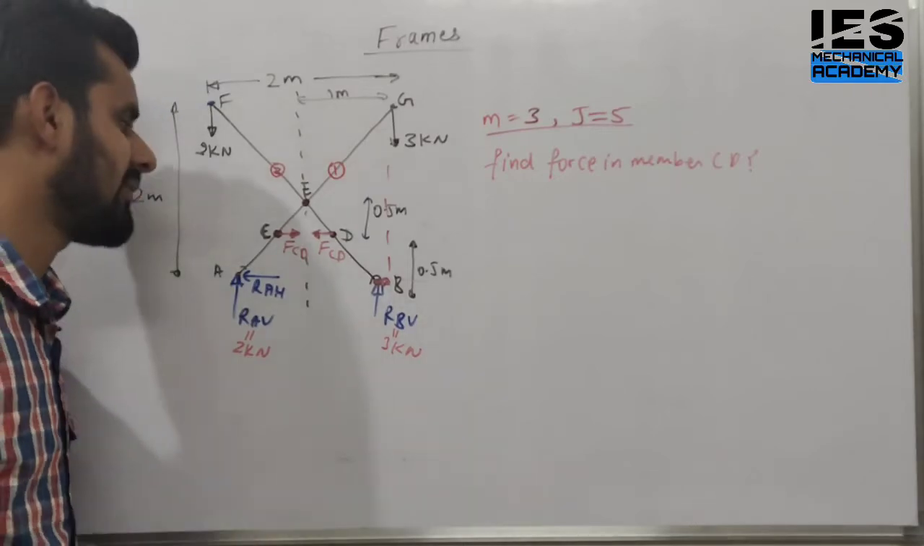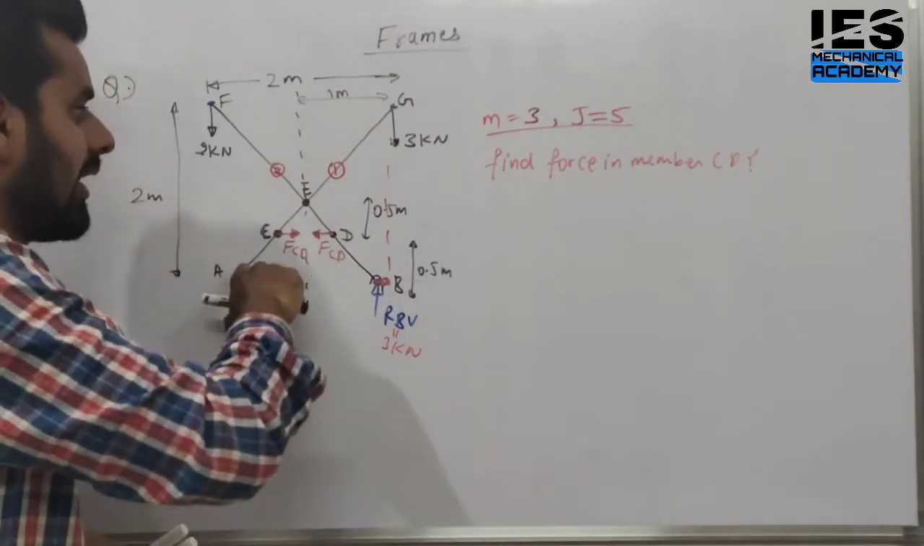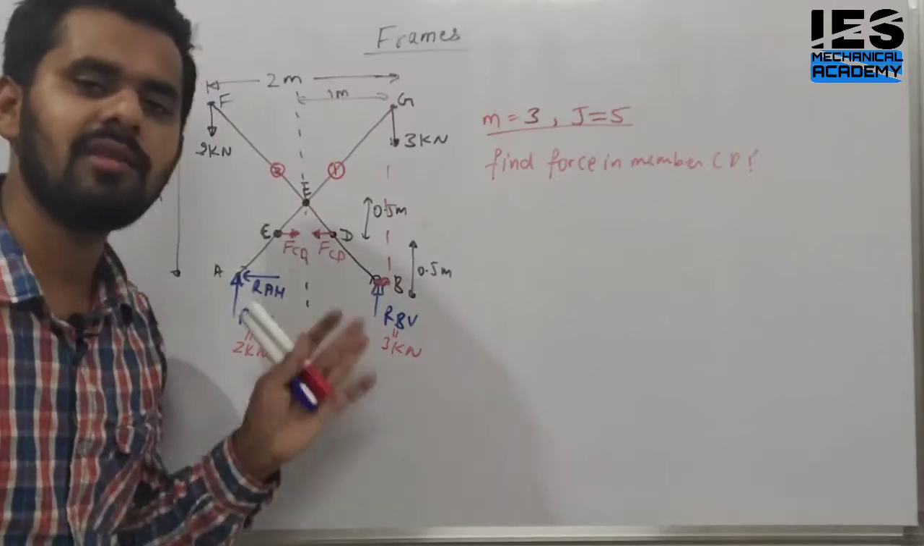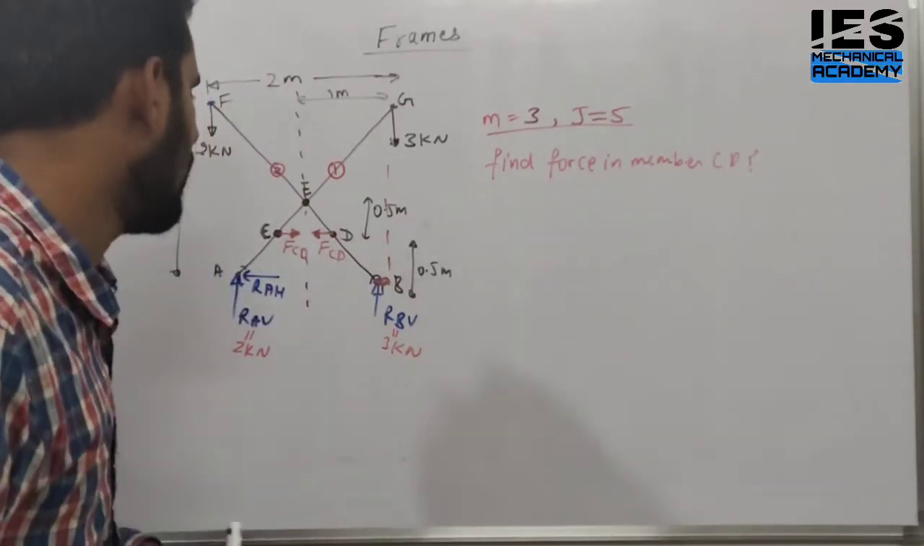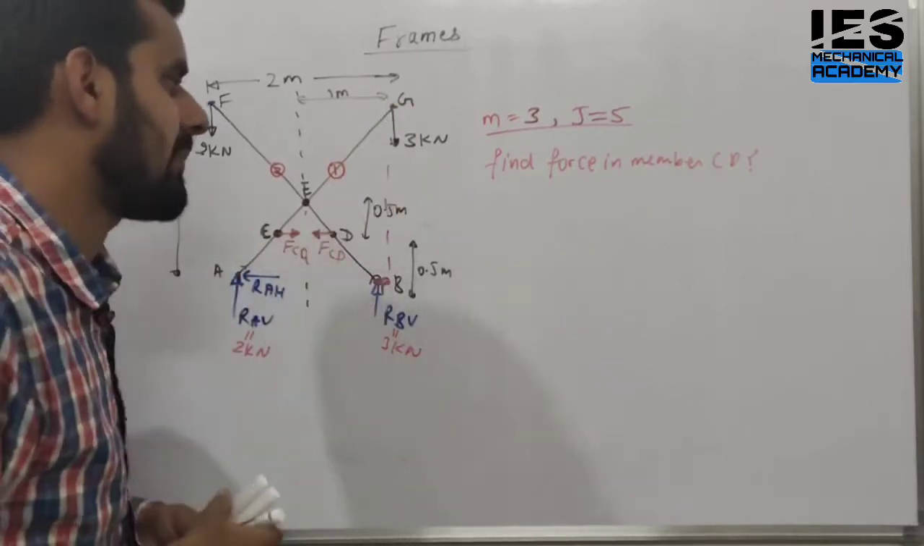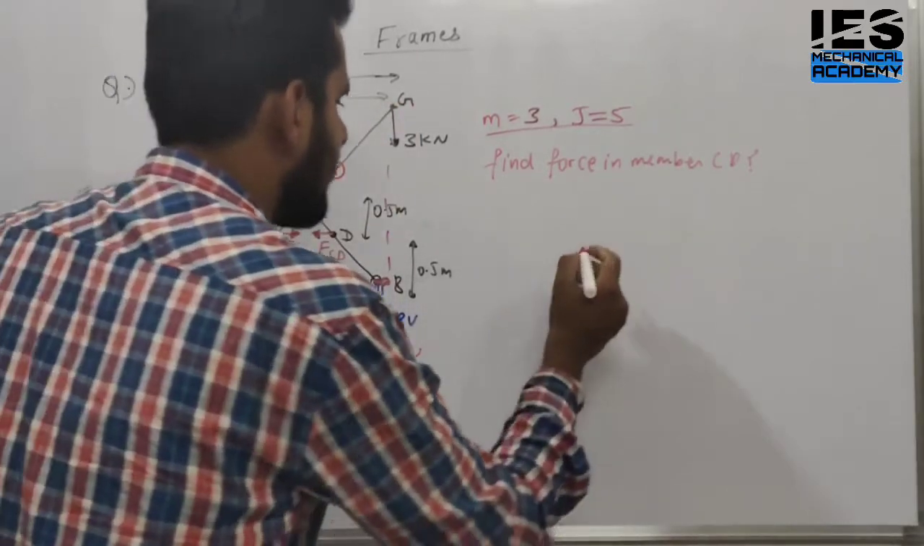Yes or no? What member did we select? We have only 2 members left, AG member and BF member. Select any member between the two. Okay. So we take the AG member first. Draw the FBD of the AG member.